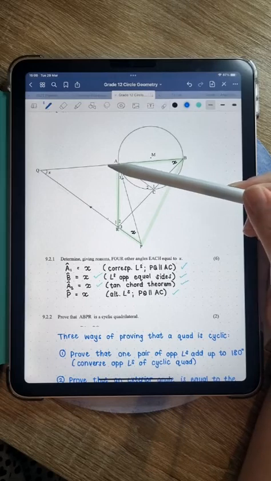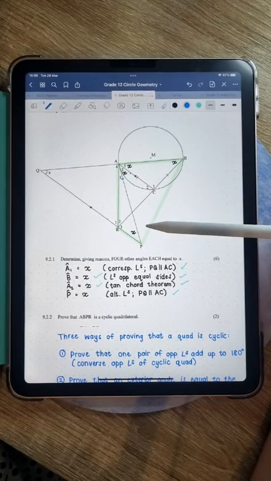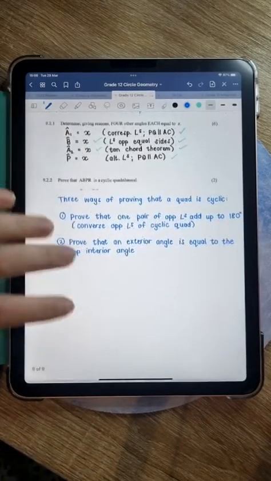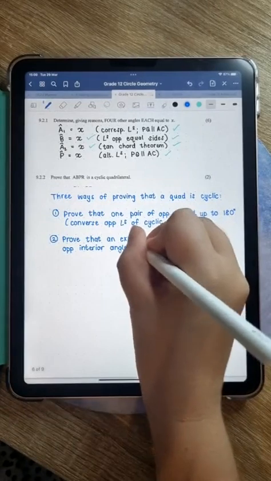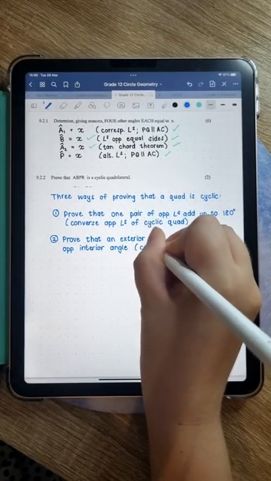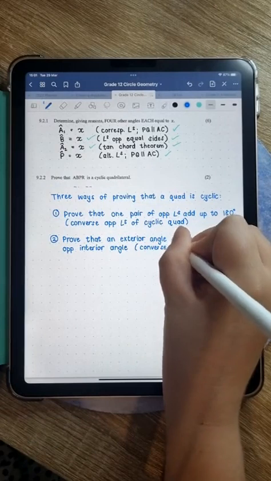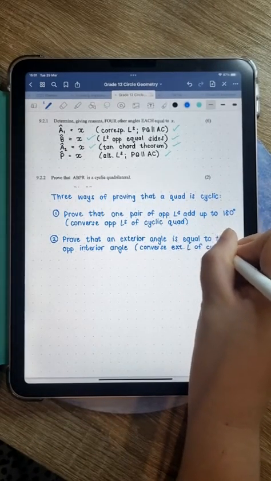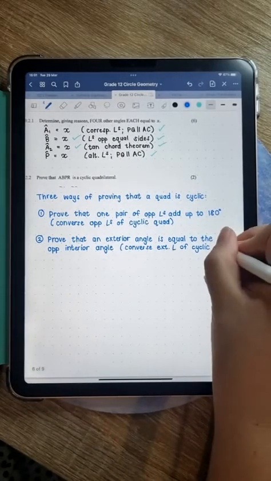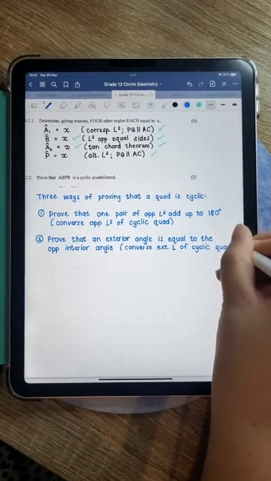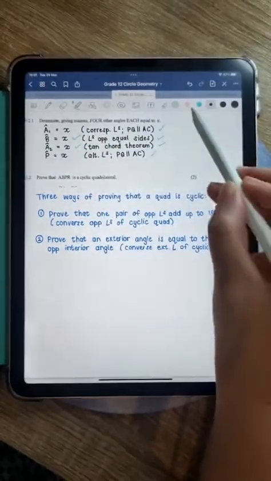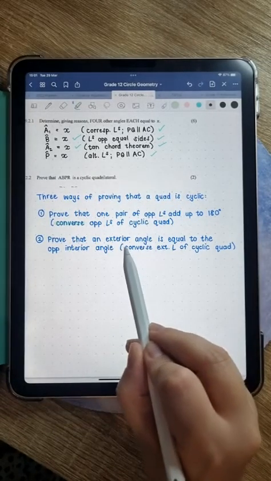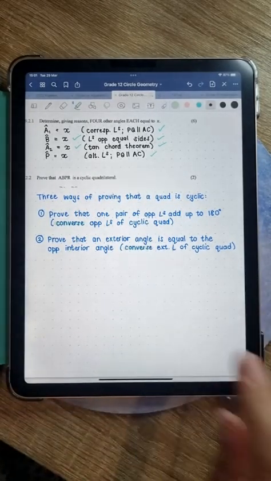So if we could prove that A4 is equal to this angle here, then we could say that it's a cyclic quad because it has one of the properties of a cyclic quad. All right, so then our reason would be converse exterior angle of cyclic quad. Guys, you have to have the word converse there. If the word converse is not there, you don't get your reason mark. Okay, that's very important. So let me highlight converse and converse here. That is so important that you have that word there.